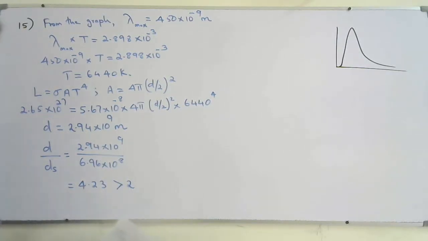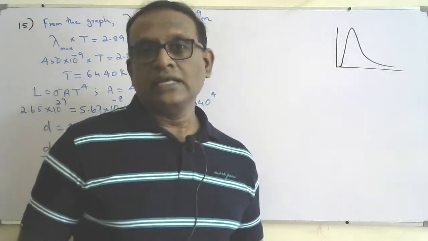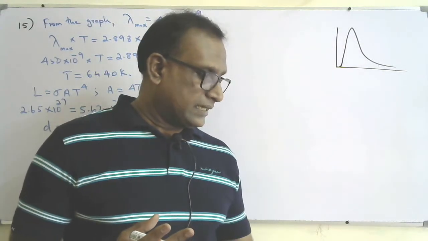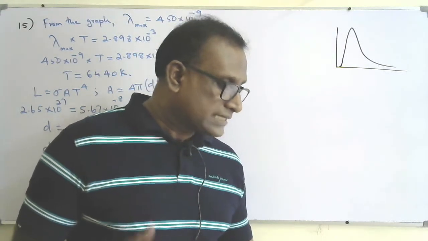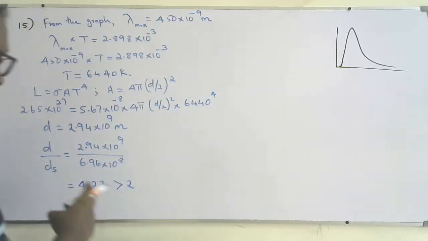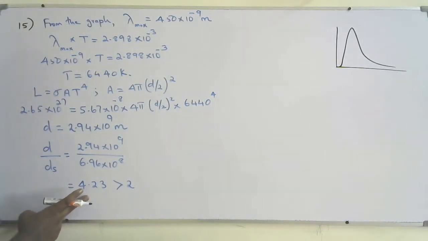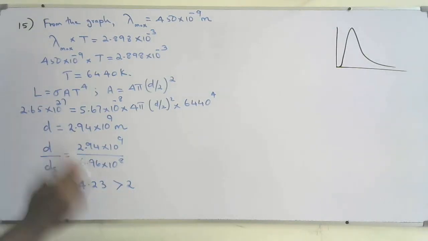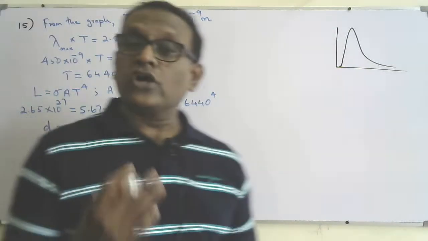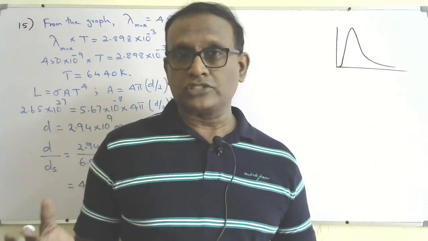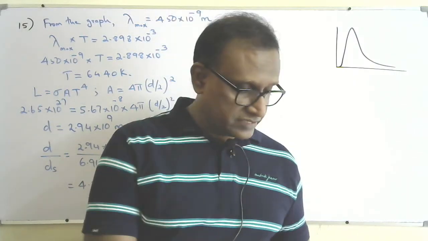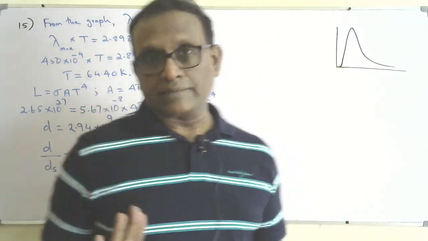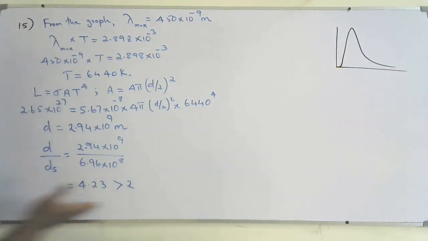So the question is, assess the accuracy of this statement. They say Procyon has twice the diameter of the Sun. No, that is almost 4 times the diameter of the Sun. So you have to show this and say it is not twice. You can write finally, the diameter of the Procyon is actually not twice the diameter of the Sun, almost 4 times the diameter of the Sun. You should write it here.